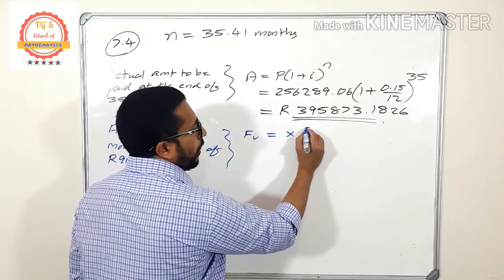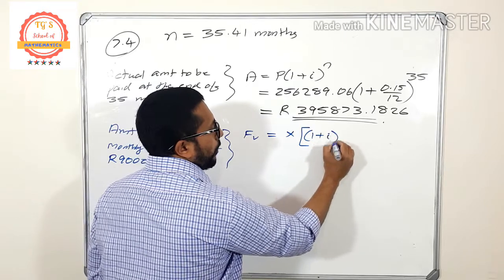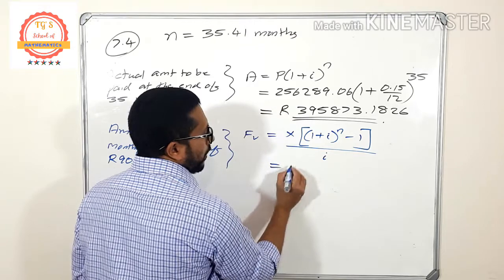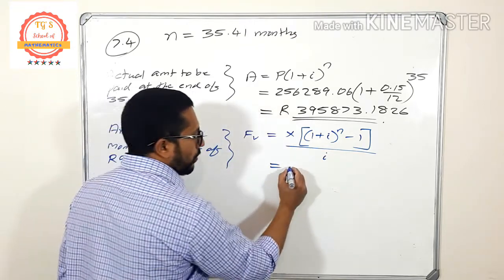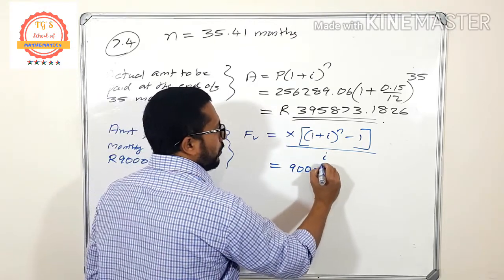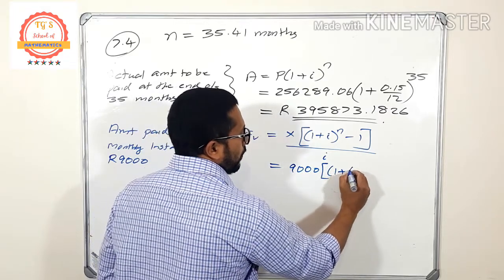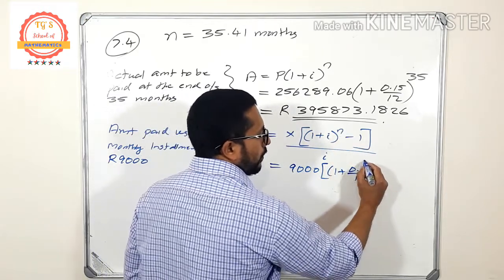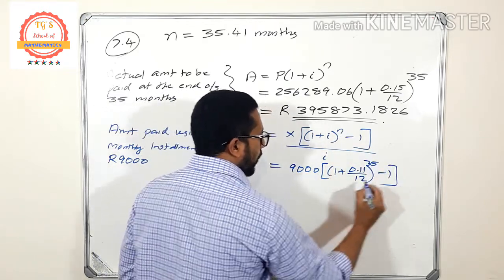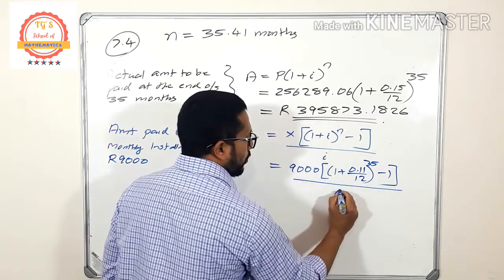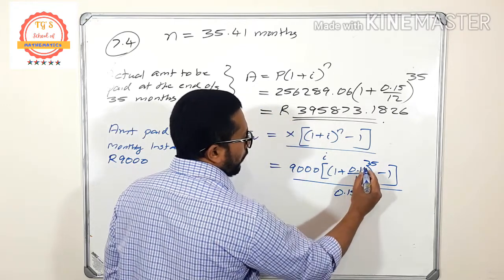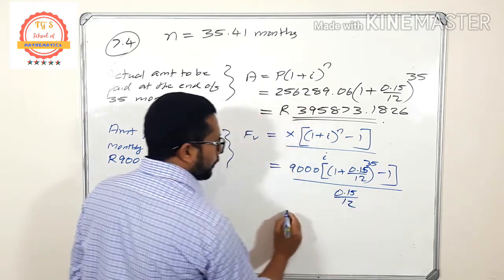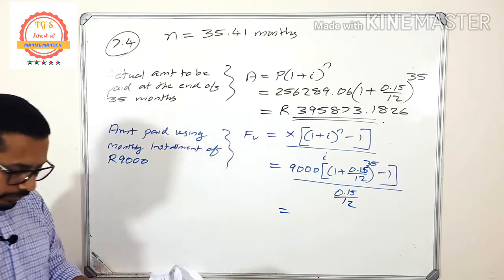What is the formula? Don't make a mistake in the formula: raised to n minus 1, divided by i. Here the monthly installment is 9,000, so it is 9,000 into 1 plus i, same interest rate, 1.5 divided by 12, raised to 35 months, minus 1, divided by i. Take your calculator and try to find the answer.